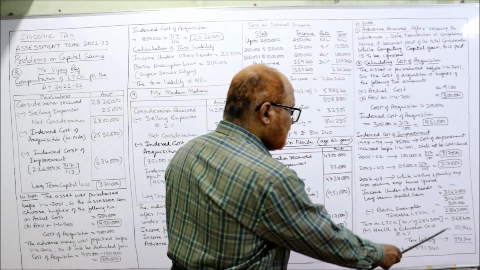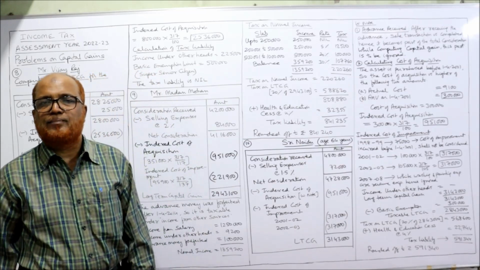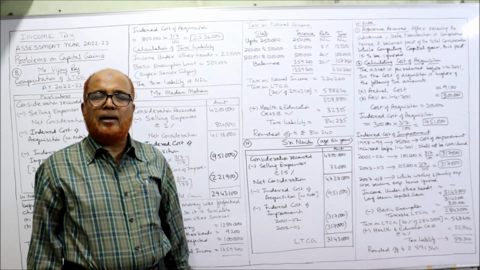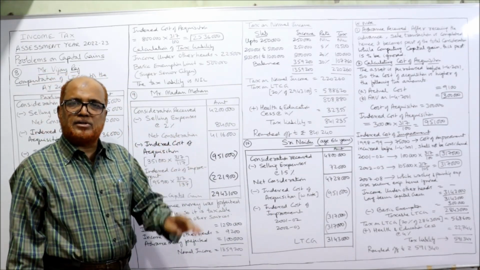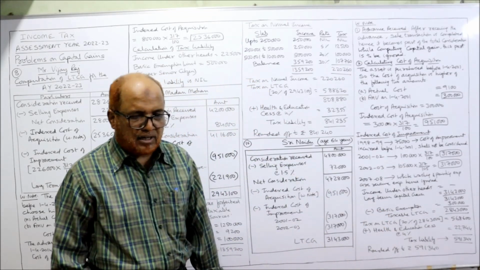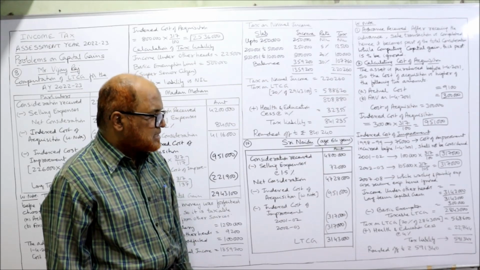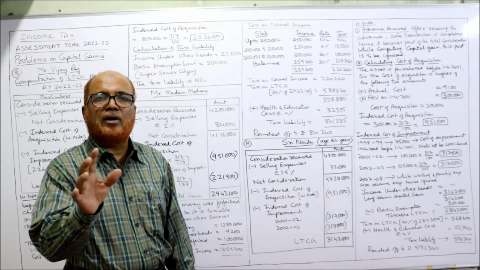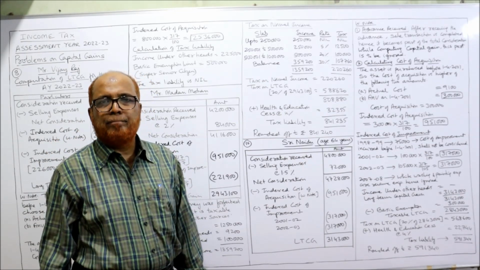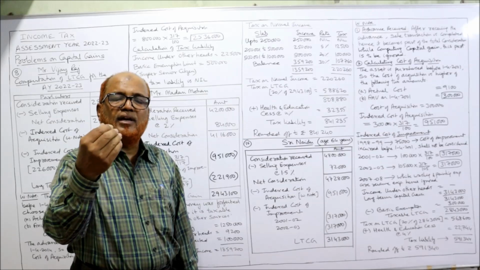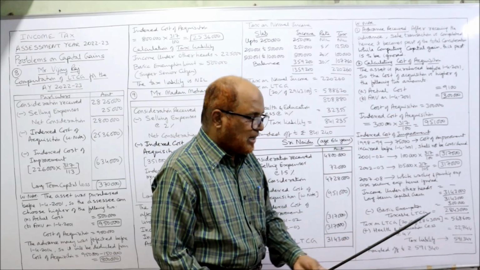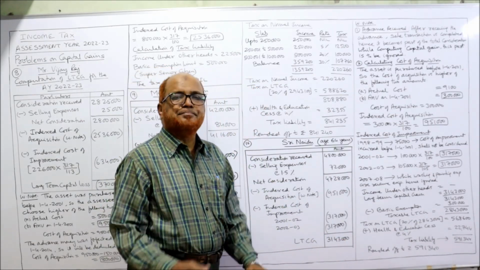Sorry, 5,68,600 is the tax on LTCG. To this we add health and education cess 4%. So 4% of that amount you will get 22,744. Add up: 5,91,344. So round it off to the last 10. 44 can be rounded off to 40. If 45 or more than 45 is there, we can make it 50. But if less than 45, we ignore the last 4, then we make it 40. So 5,91,340 is the tax liability.